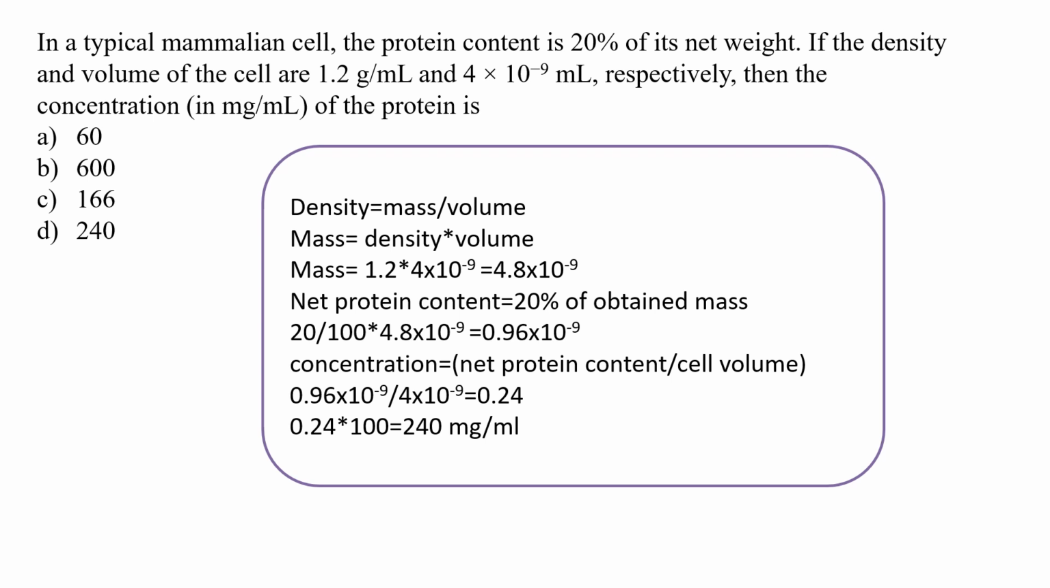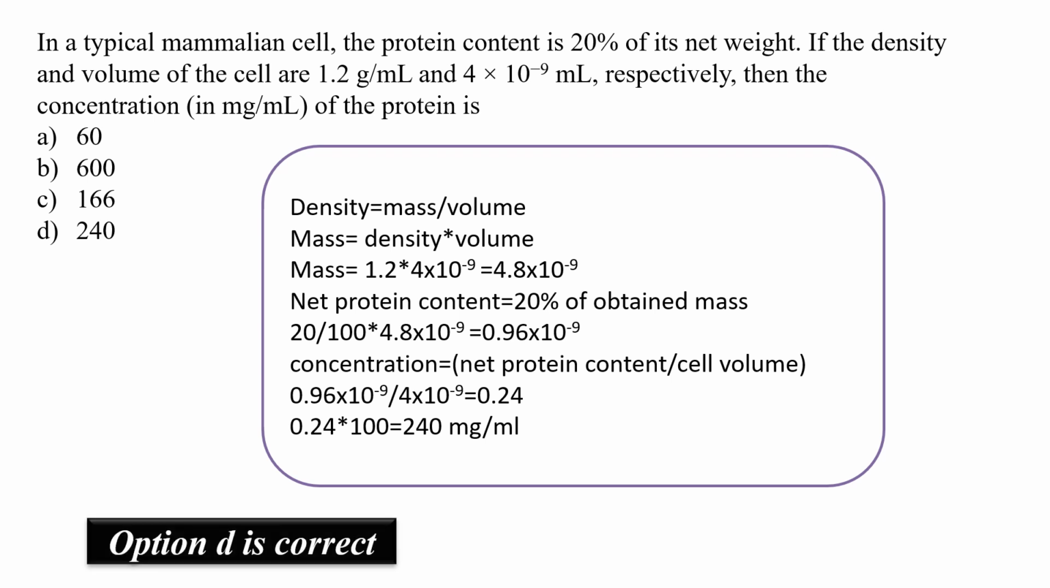After that, we know that concentration is going to be net protein content upon cell volume. Cell volume is given as 4 into 10 to the power minus 9 ml. We have calculated, it comes out to be 0.24 gram per ml, right? But we have to convert it into milligram per ml. So we multiply by 1000 basically, and you ultimately यहाँ पर 100 नहीं आएगा, यहाँ पर 1000 आएगा. 1000 को multiply करेंगे तो we will get 240 milligram per ml. It means option D is my correct option.